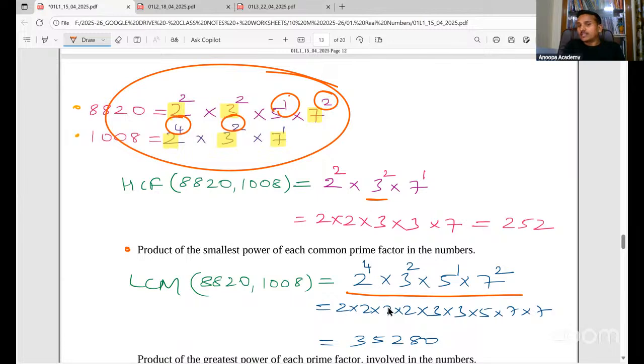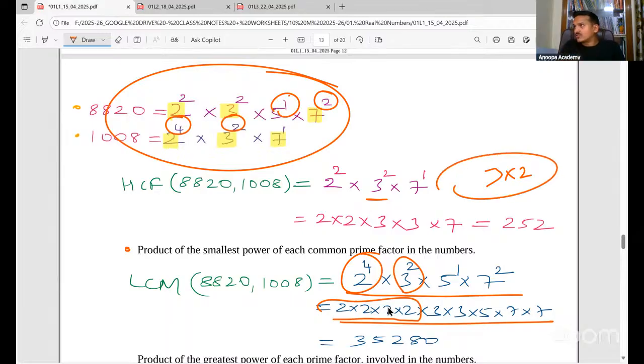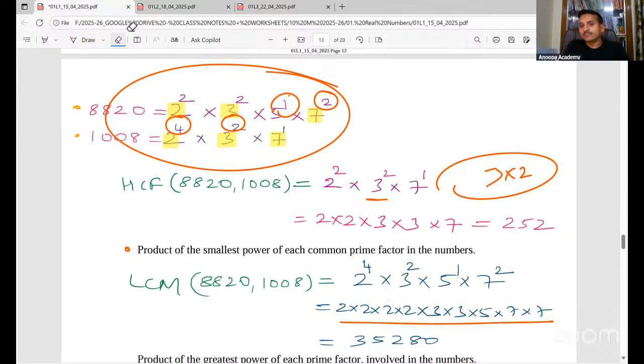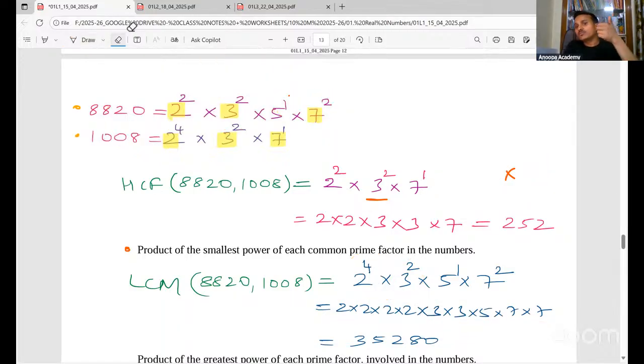Okay, and then multiply. What is the meaning of 2 to the power 4? 2 to the power 4 means 2 into 2 into 2 into 2. 3 to the power 2 means 3 into 3, not 3 into 2. Some people will do 3 to the 6 also. There are some students who do like this. Please remember, I am telling this. Then you multiply, and you will get the LCM. Clear everyone? Yes or no?